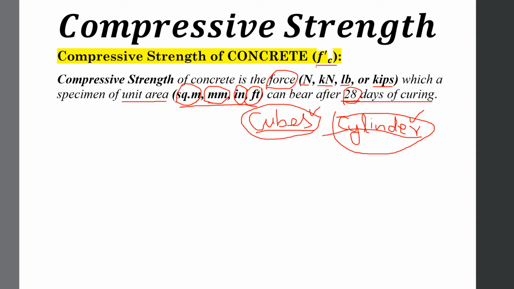So Fc prime means, according to the American code, the compressive strength of concrete is the force which a cylindrical specimen of unit area can bear after 28 days of curing. The unit area may be in square meter, millimeter square, inch square, or foot square. This was the basic definition of compressive strength of concrete. Compressive strength is always calculated after 28 days of curing.